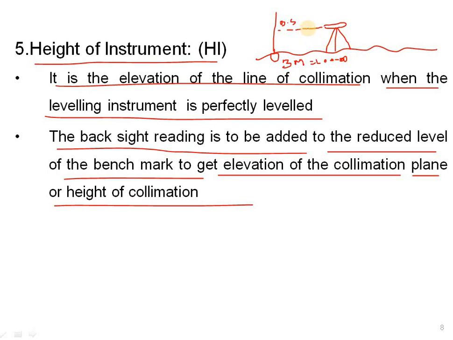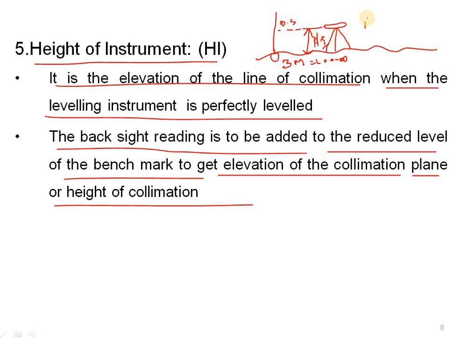What is the height of the instrument? It is the elevation of the line of collimation when the leveling instrument is perfectly level. The instrument is fixed here, and the distance from the center of the line of collimation to the ground level is called HI. So this HI we should get by calculation.